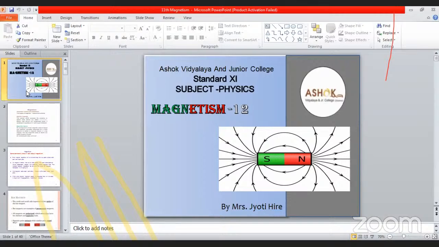Okay, these are some diagrams which I have taken from the net for your understanding, but in your book you have to refer to diagram number 12.5, and these are the definitions related to this. Important things of this chapter are all these definitions related to earth magnetism. That means N pole and S pole. If it has freedom to rotate, any object on the earth shows the north south pole.